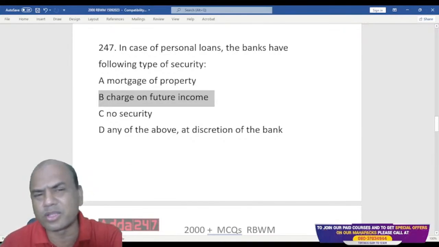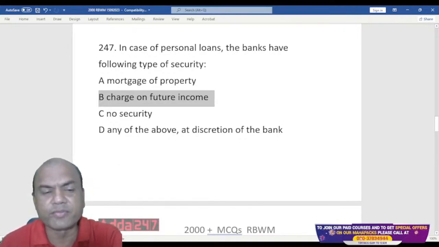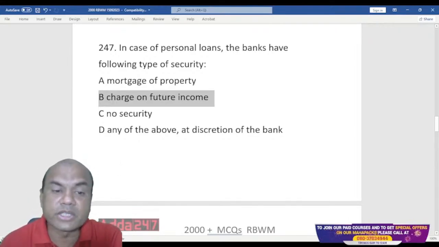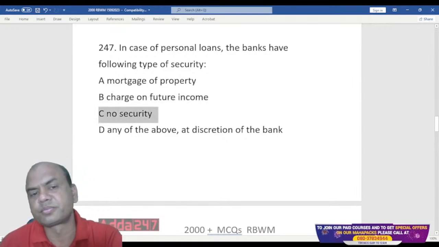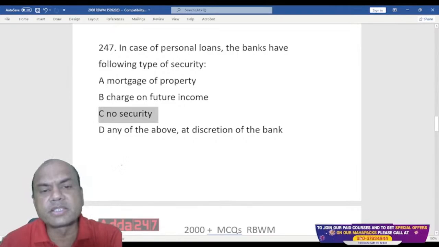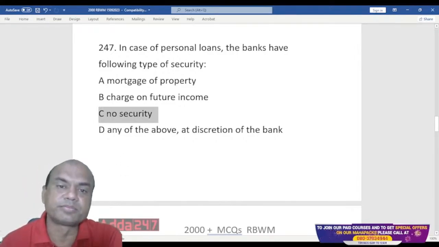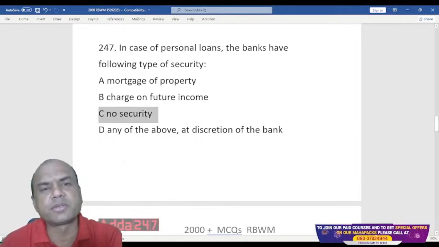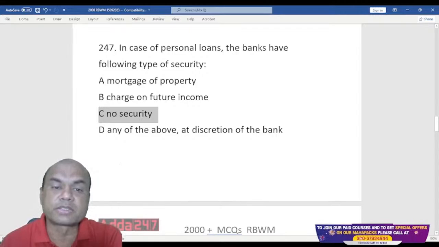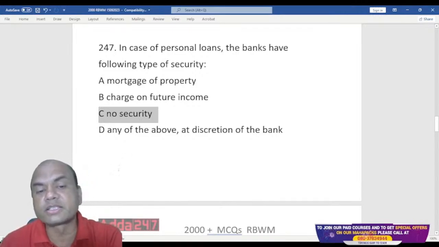But these things are gone now. Nobody does anything. So charge on the future income is also not done. No security, that is the answer. In personal loans, there is no security. PL is given nowadays merely on the basis of the CIBIL score. That's why in case of personal loans, no security is taken.